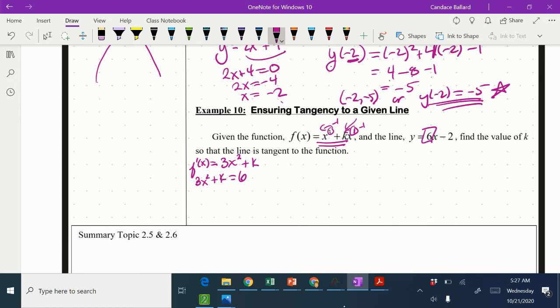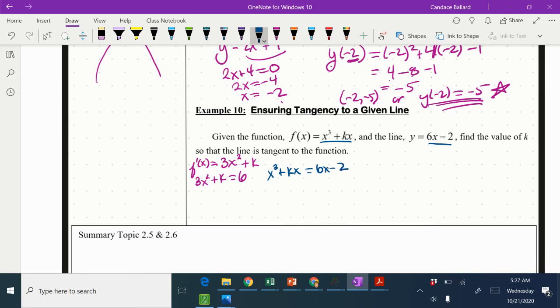So I am also going to set the two functions equal to each other, because we want to know where those two functions are equal to each other, because they're equal to each other somewhere. So I'm going to set this equal to this, and that's going to be my second equation. So x cubed plus kx equals 6x minus 2.